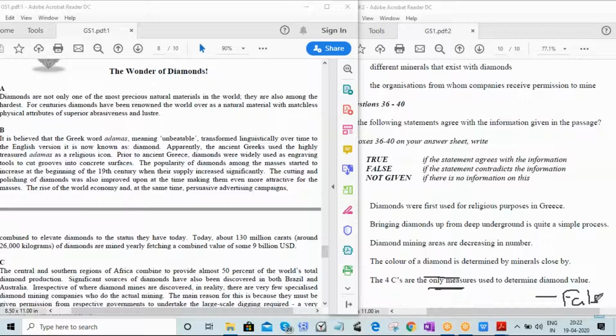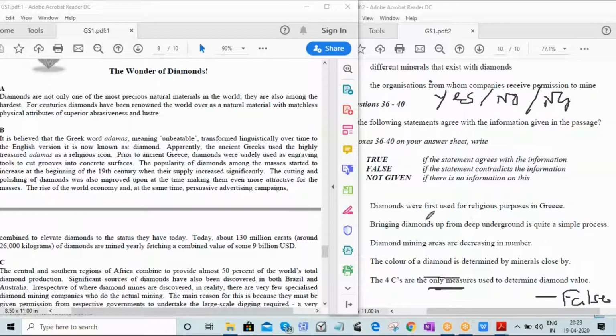Again, one trap in the examination is that sometimes they give you yes, no, not given, and sometimes they give you true, false, not given. If they ask you yes, no, not given, and you write true, false, what happens? You will lose marks, definitely. Why? Because you are supposed to read the instructions carefully. This is finally the test of English language. So we need some strategies to identify.